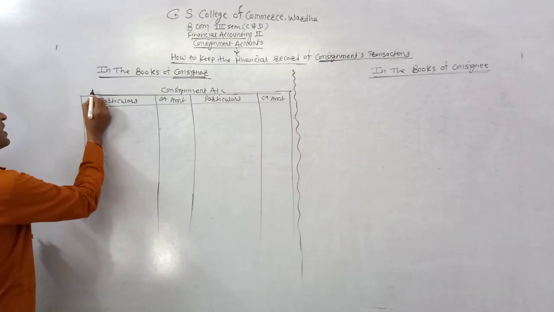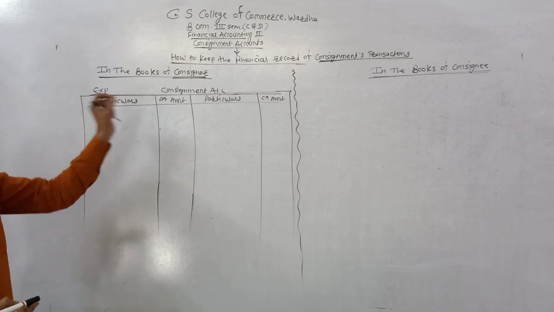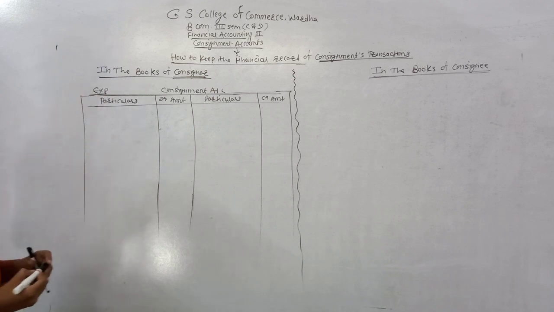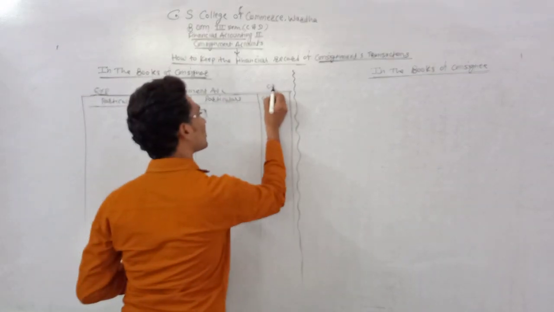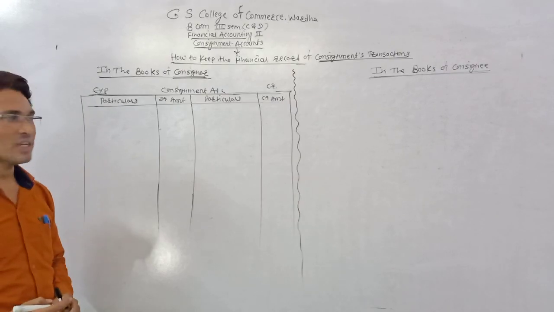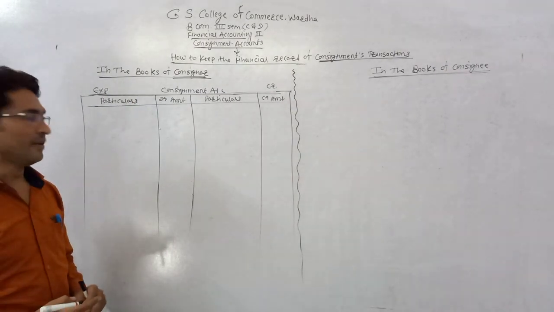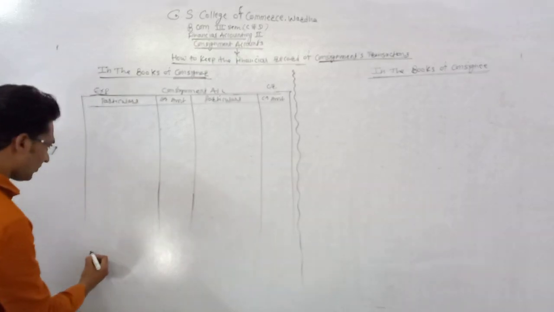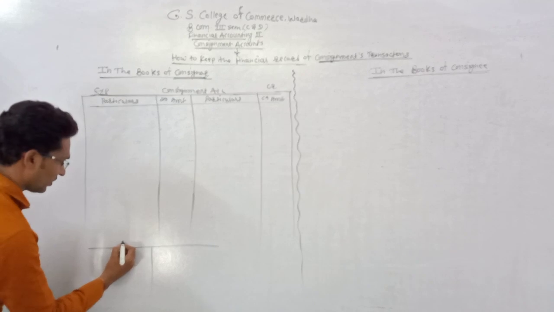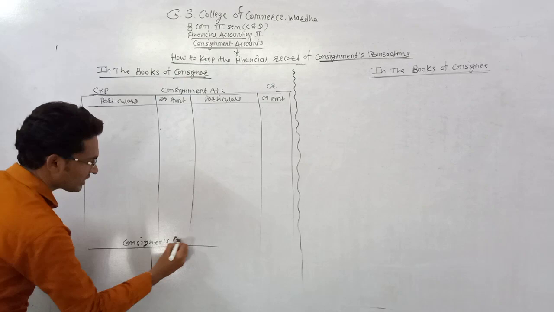All the expenses which are related to consignment are recorded on the debit side of the consignment account, and all the incomes of consignment are recorded on the credit side. So it's the first account prepared by the consignor. Second, the consignee's account.